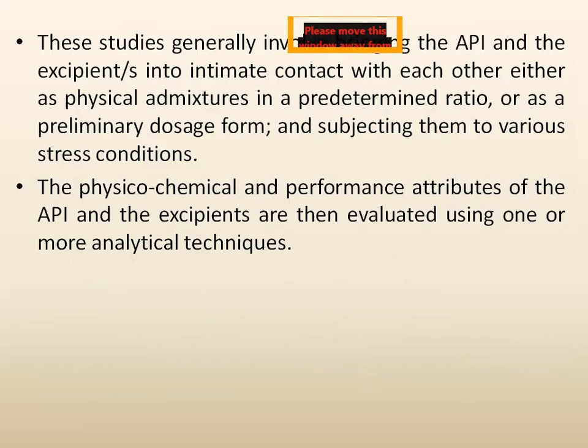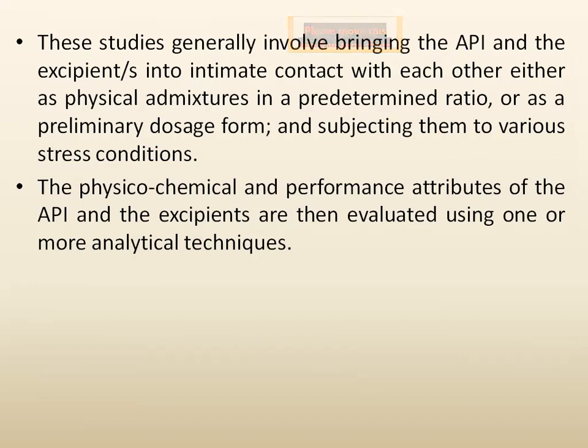So in this study we generally mix the API and drug in a 1:1 mixture, or if we have the formula mentioned in our batch manufacturing record, we will take the excipient and drug in that proportion and go for such types of studies. So it depends on us which combination we have to take, either 1:1 or the ratio of our dosage form process.